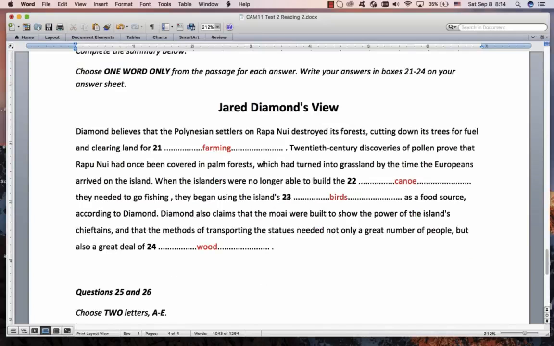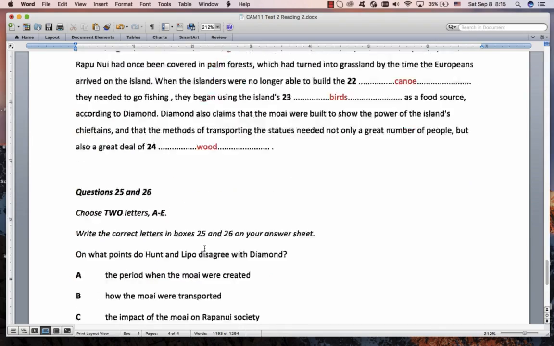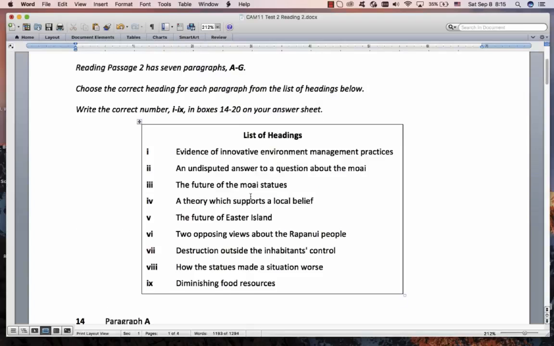Very nice start. The only difficult thing is they tried to catch you over there and make you waste time by sending you back. They didn't do that by accident. I'm telling you, they do that deliberately. But we didn't waste too much time. So, yes, 4 nice, easy marks. Now, do you do this? I would say no. These are often very, very difficult. You've got to read a lot to find these. So I would go on and start with the matching headings.